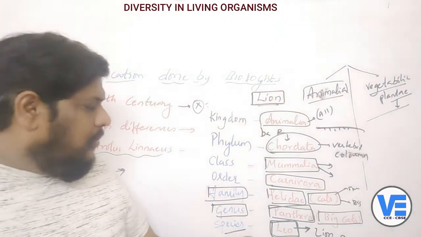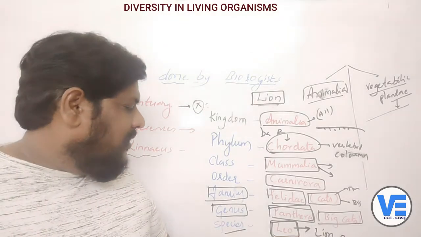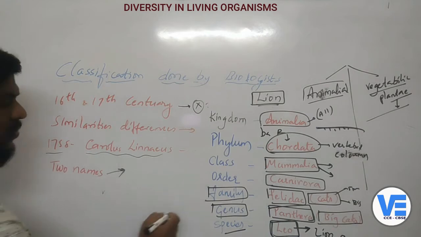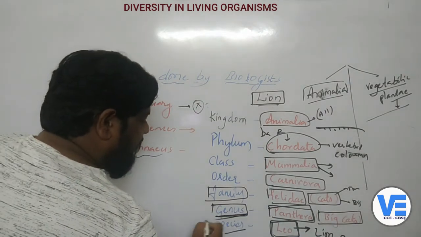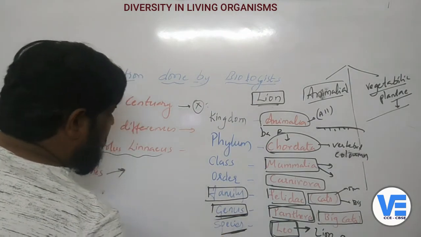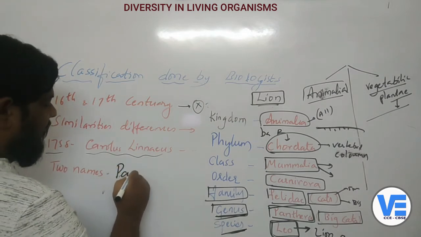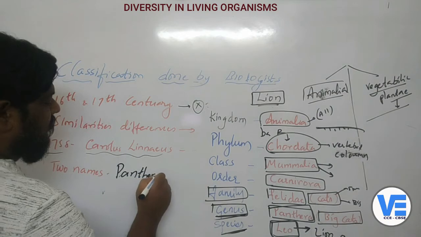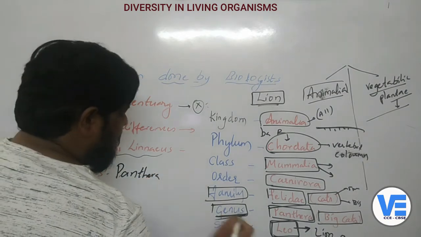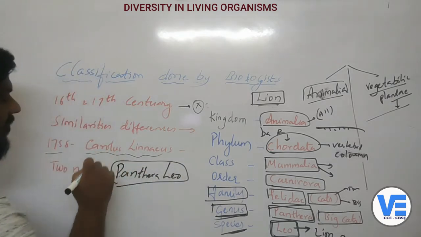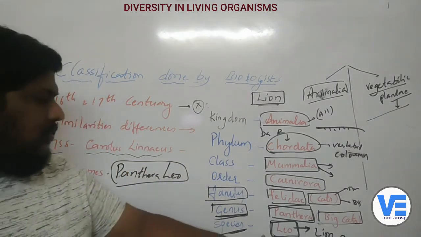Now, based on this, tell me the scientific name of the lion. First of all, you have to take the name of the genus and the name of the species. The genus is Panthera, and the species is Leo. So this is the scientific name of the lion.